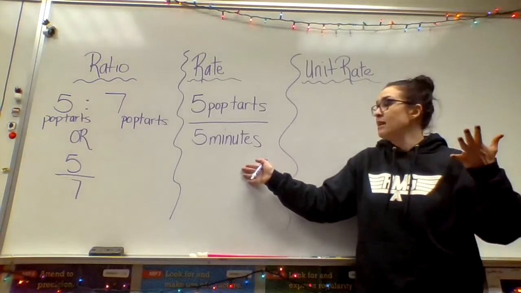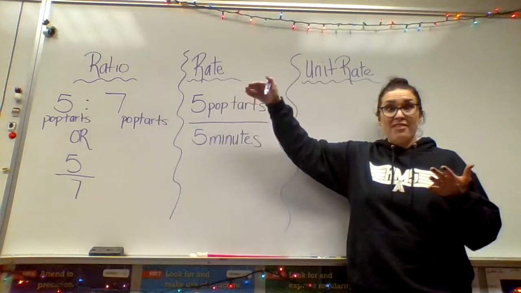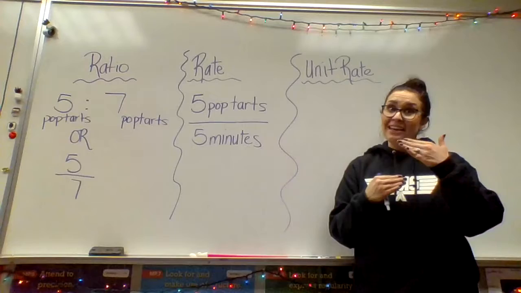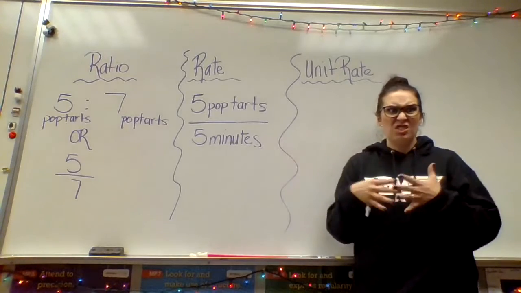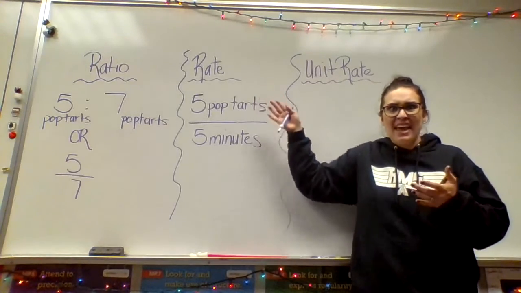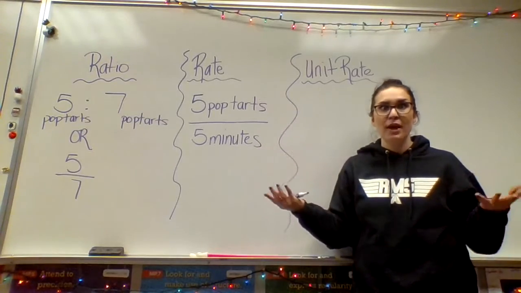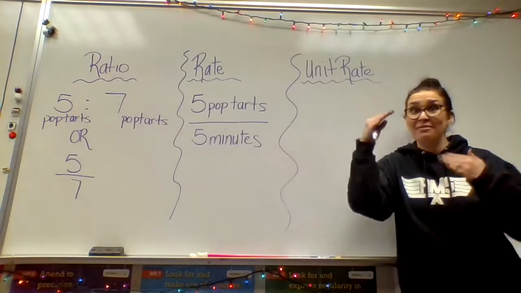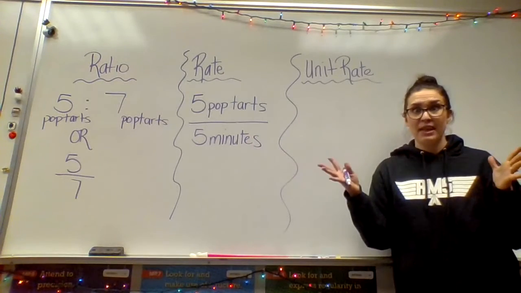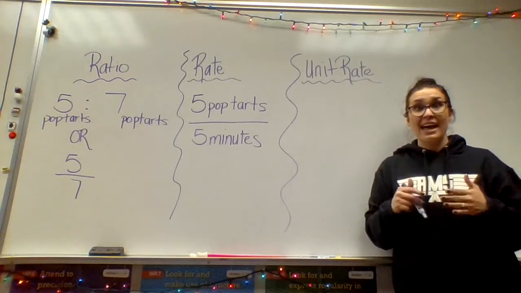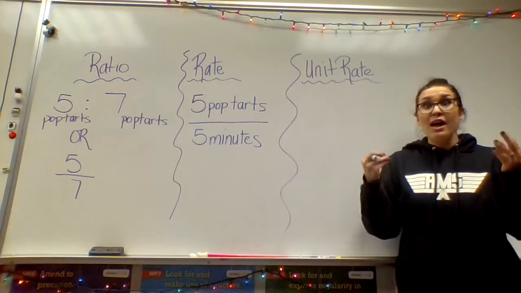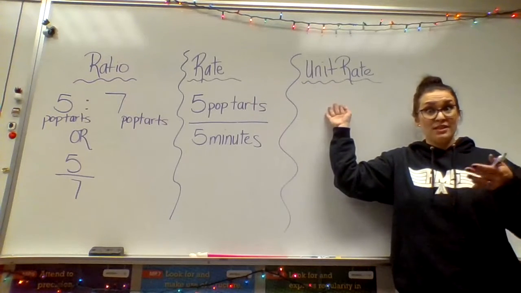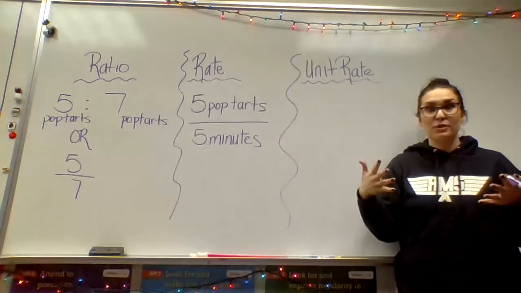So, my friends, if we think about it, we have the thing, and then time. We're comparing two different quantities, two different things: something I can count and then a time factor. So again, for a ratio, it's the same thing that you're comparing. Over here, you're comparing different units of something. Now let's take a peek at unit rate. In case you didn't notice, the word rate is also in the word unit rate, and that's because they're related.